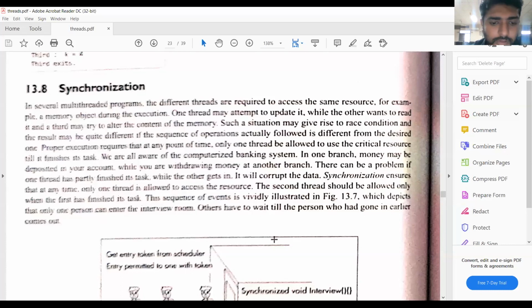Good afternoon. In the previous sessions, we have discussed threads, and in threads, we have discussed the thread class. The thread class has so many constructors and methods, for example start, run, isAlive, and join.